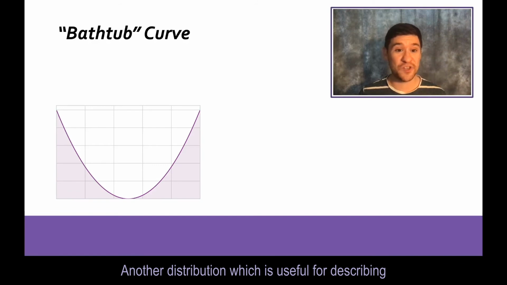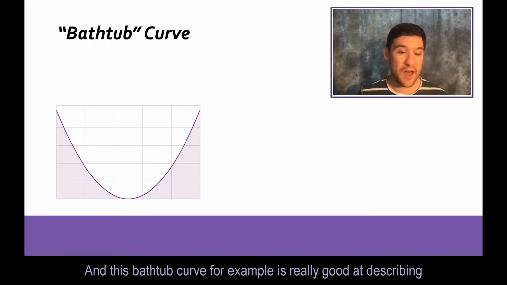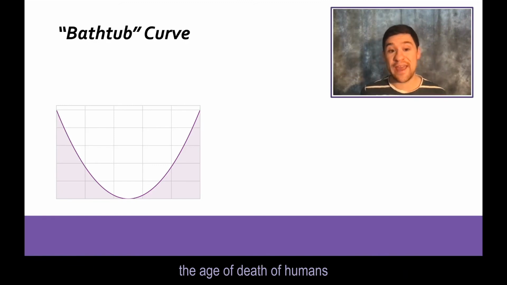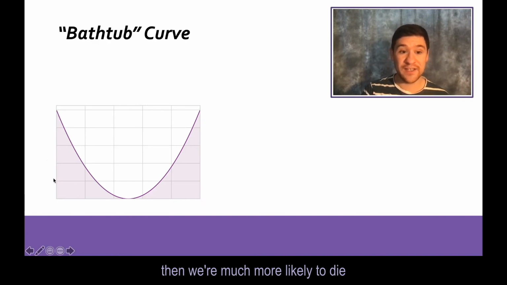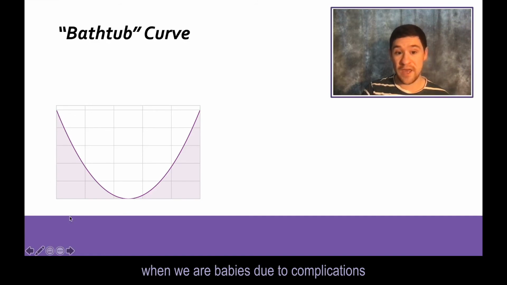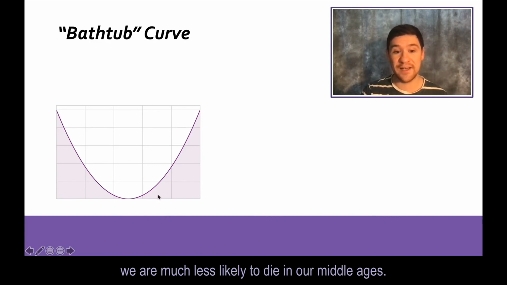Another distribution which is useful for describing things is called a bathtub curve. And this bathtub curve, for example, is really good at describing the age of death of humans. If the x-axis goes from being born, 0, to very old, 100, then we are much more likely to die when we are babies due to complications, and we are much more likely to die when we are older. We are much less likely to die in our middle ages.